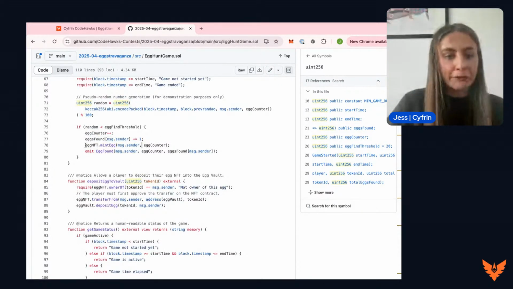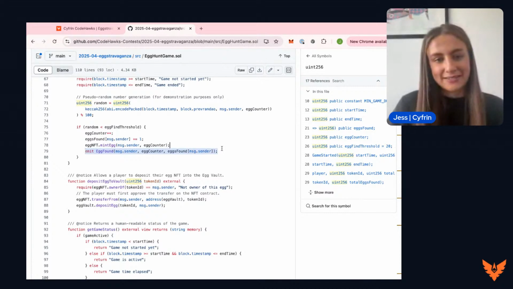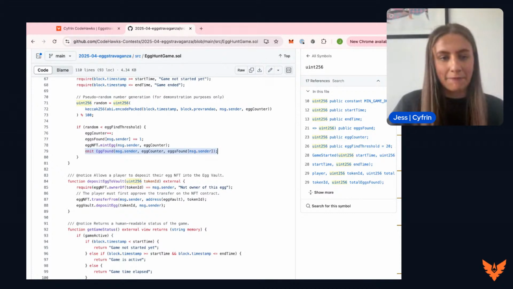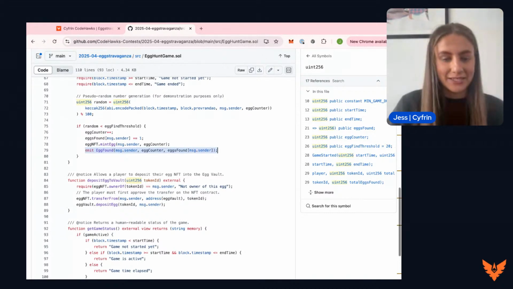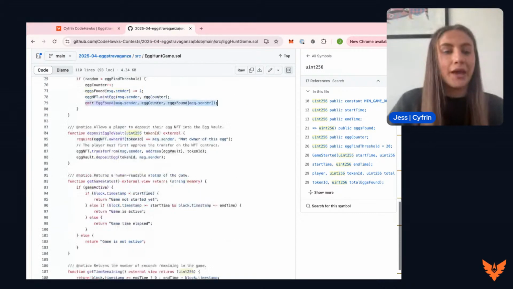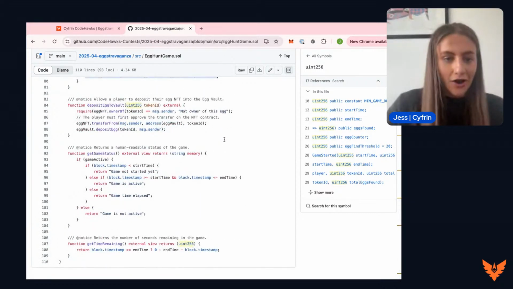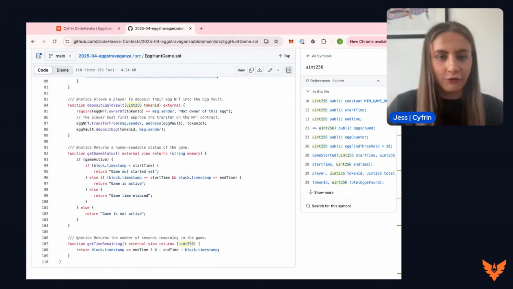Next, we are going to mint an egg. So we are using the egg NFT contract here, and we're going to mint that egg, and then we're going to emit the event to say the egg has been found, and we have minted an egg there for the user. Next, we are going to take a look at this function here, which is to do with the vault, and we will be taking a look at the vault contract next.